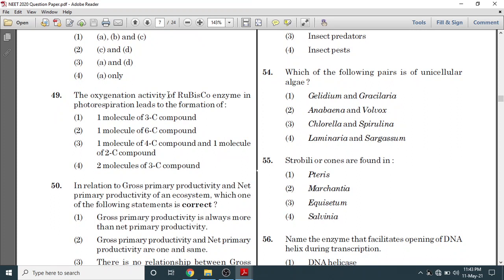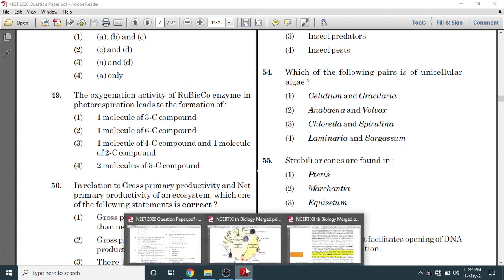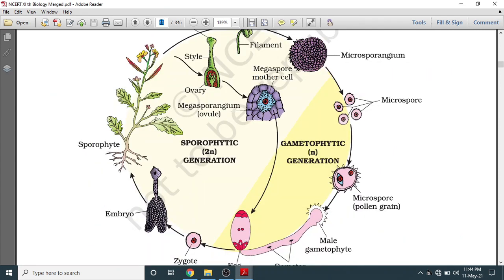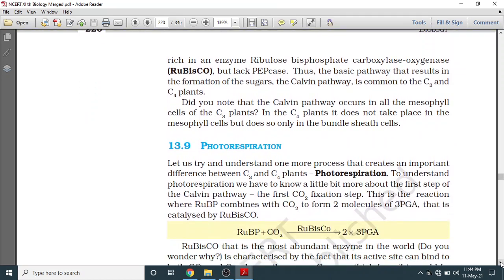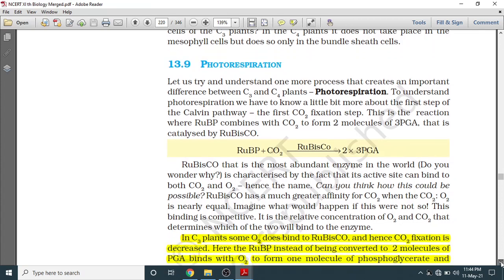So 49 is: the oxygenation activity of RuBisCO enzyme in photorespiration leads to the formation of. This was asked from class 11th, page number 220. So we will move on to class 11th page 220 and see from where this line was asked.